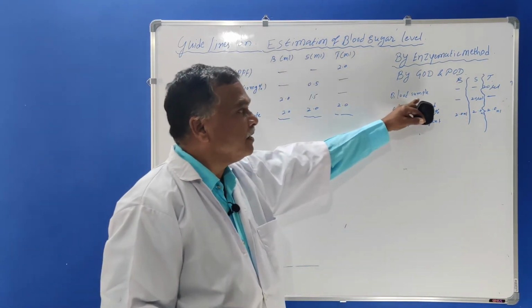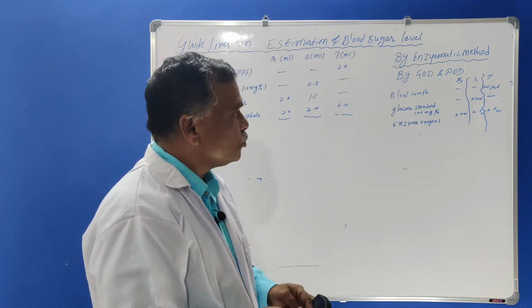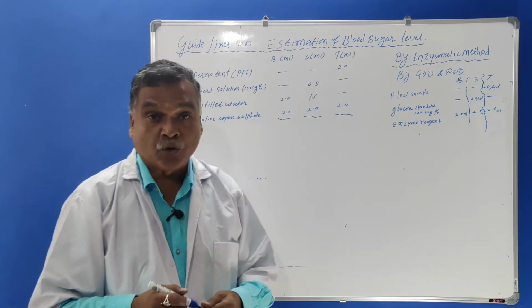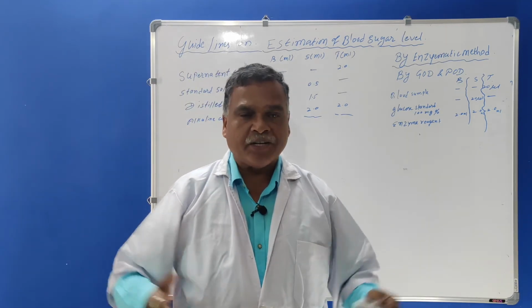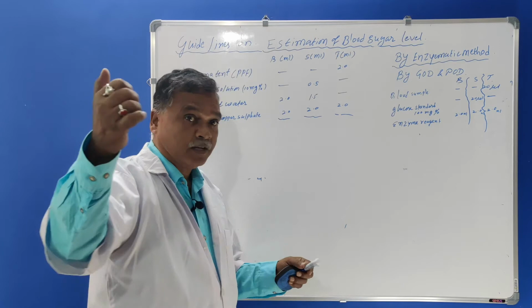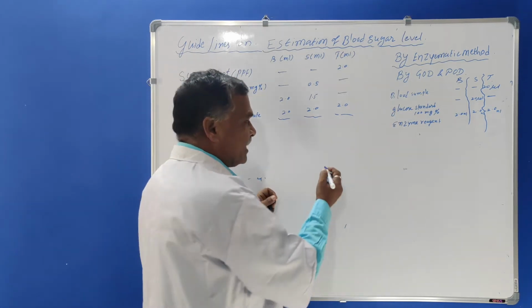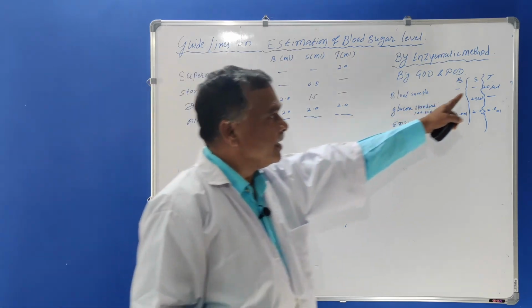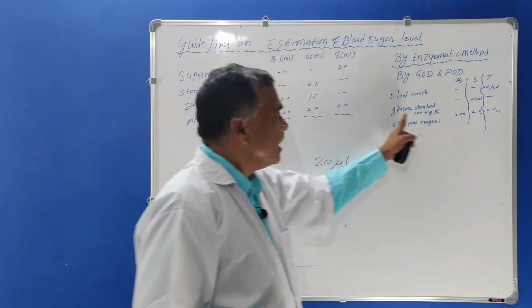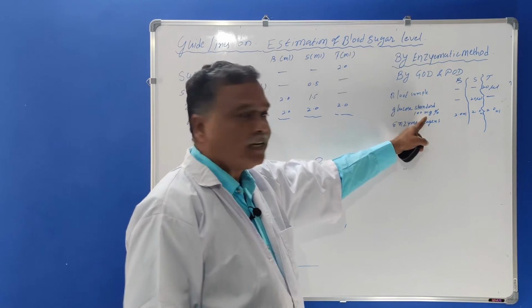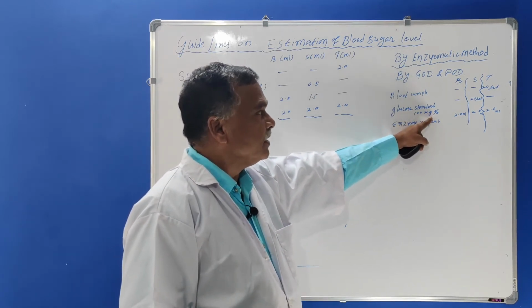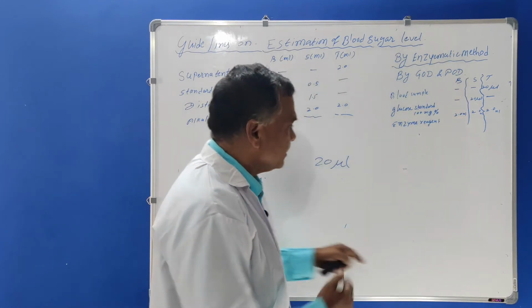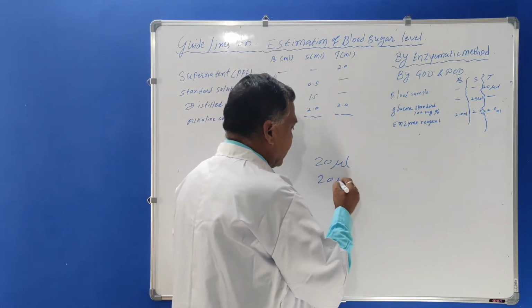The blood sample, only 20 microliter, is taken with the help of a micropipette. Nowadays the technology is very advanced, so the serum is taken, 20 microliter with a micropipette, in a test tube marked as T, and the glucose standard, that is 100 milligram percent, is taken in the test tube marked as S, 20 microliter of standard.